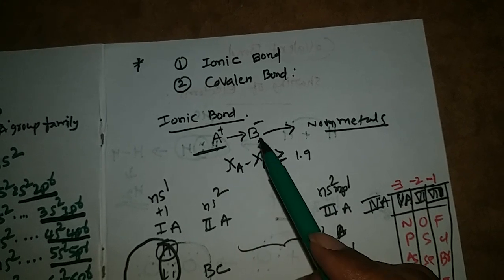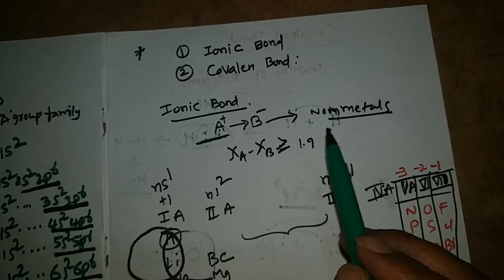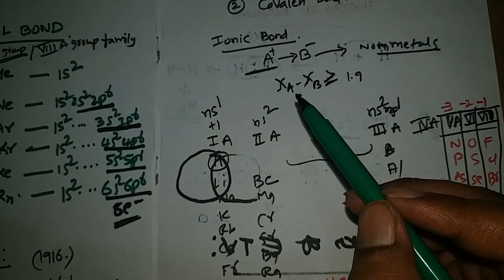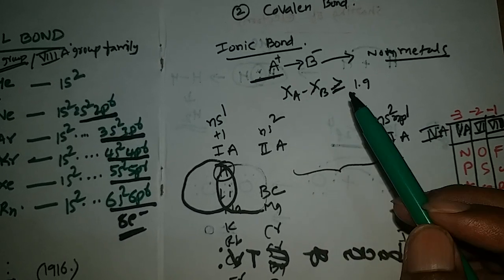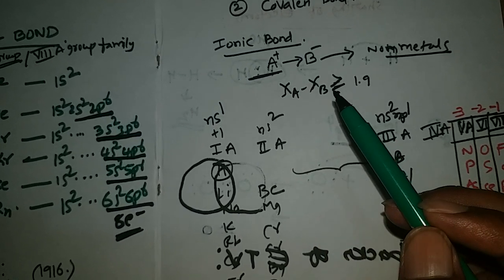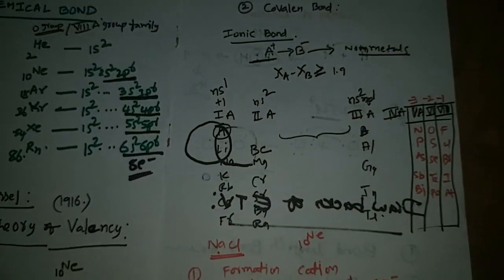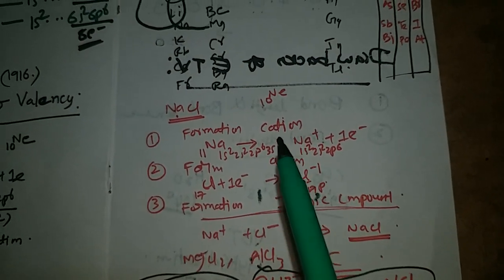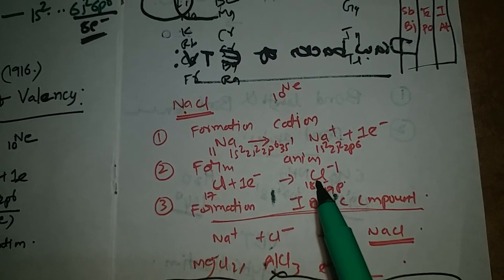The ionic bond is formed by transfer of electrons from metals to non-metals. The electronegativity difference between metal and non-metal must be more than 1.9. The formation of an ionic molecule has 2 main steps: formation of cation and formation of anion.